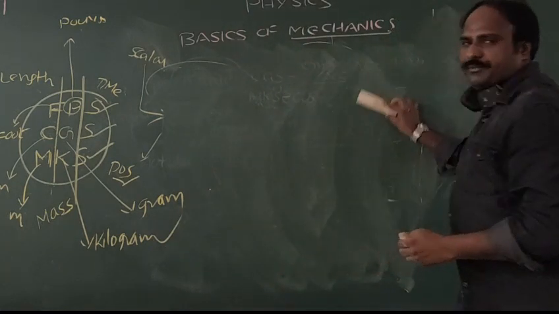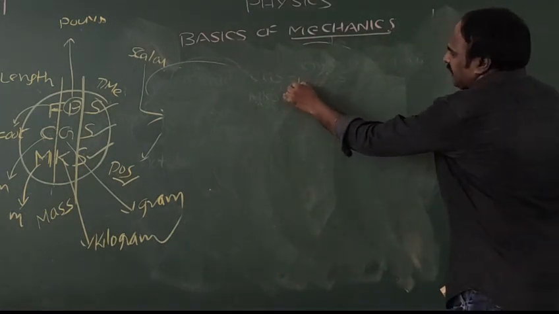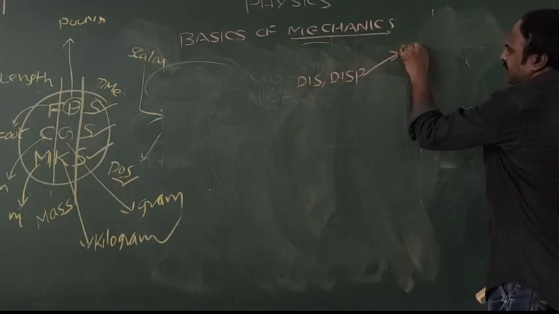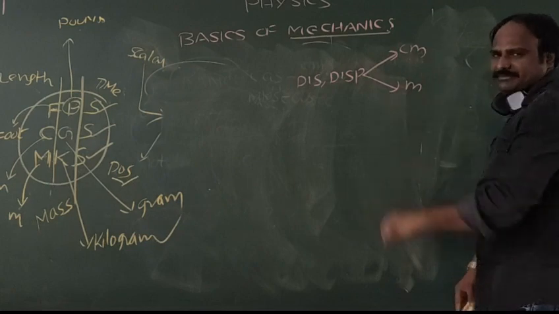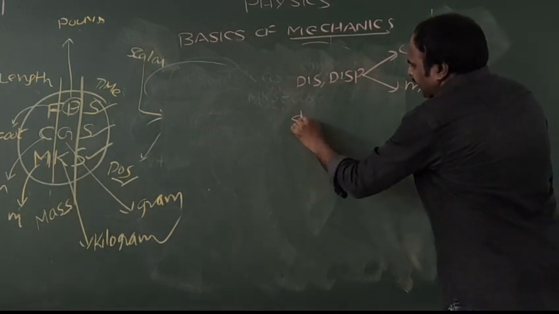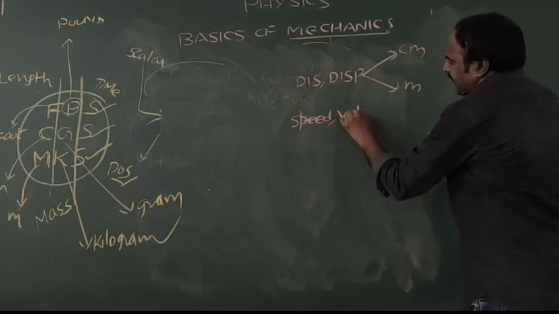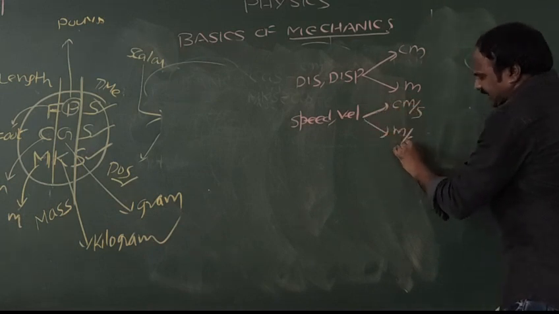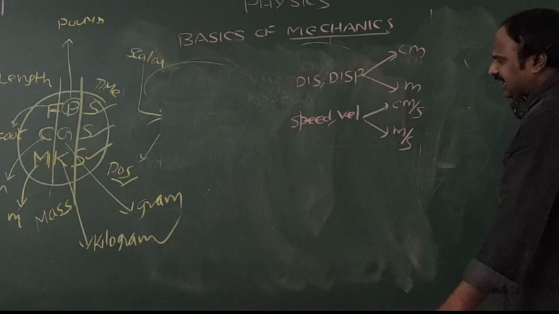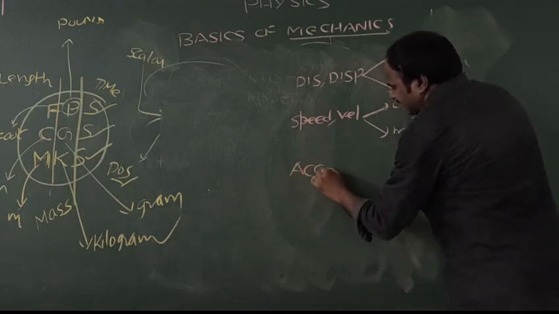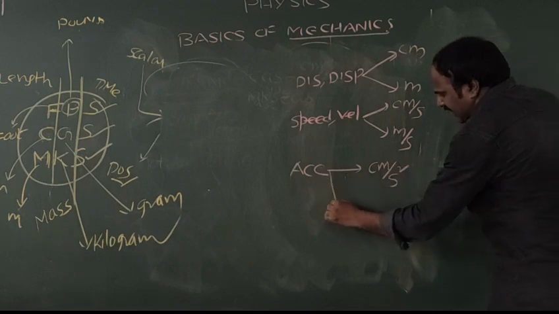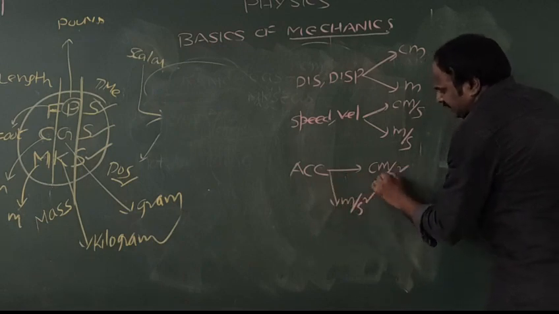So in one word, distance and displacement will be measured in centimeter and meter, whereas speed and velocity will be measured in centimeter per second and meter per second. And finally, acceleration is measured in centimeter per second square and meter per second square.